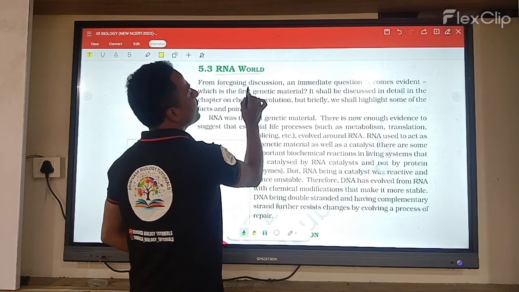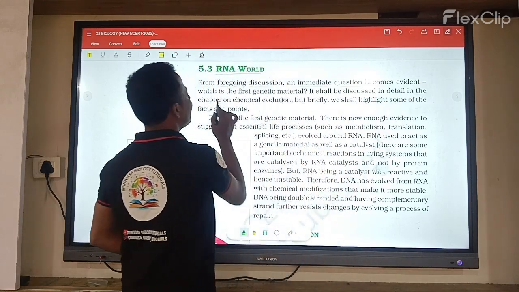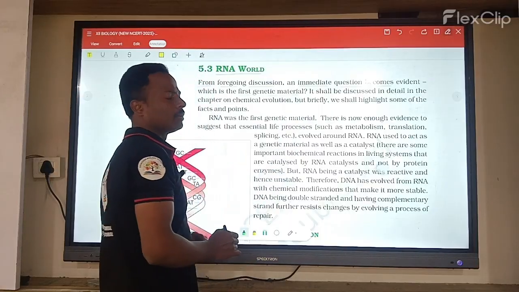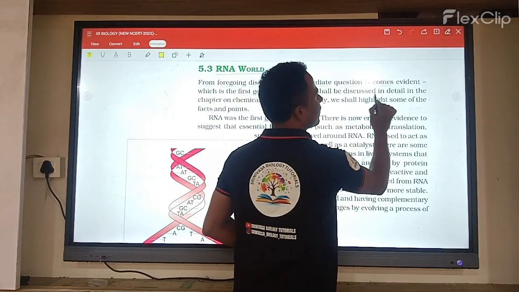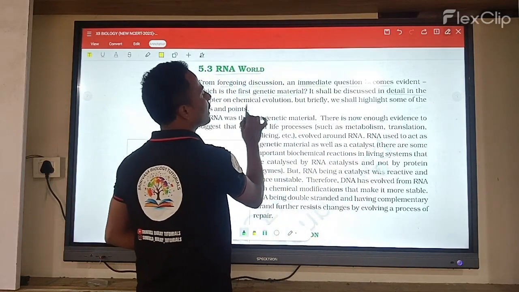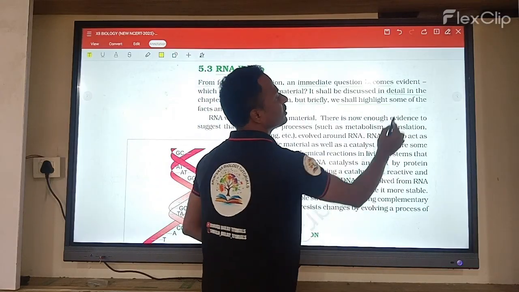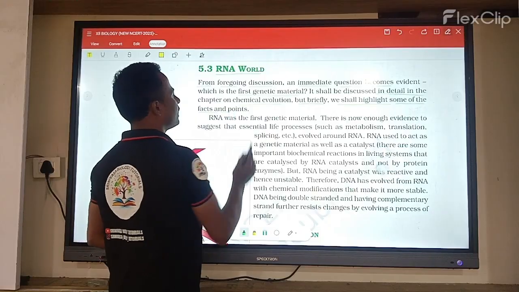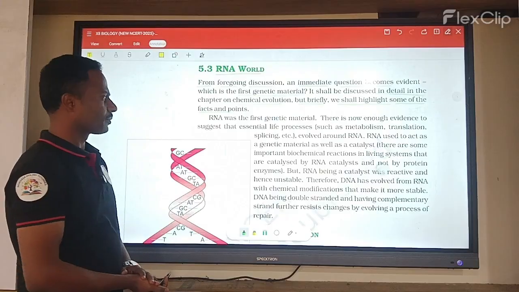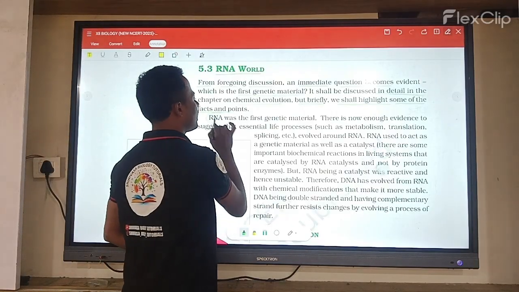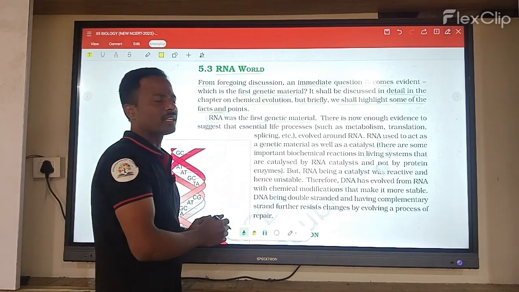From the foregoing discussion, an immediate question becomes evident: which is the first genetic material? It shall be discussed in detail in the chapter on chemical evolution, but briefly we shall discuss it in a few points here. First, RNA was the first genetic material. RNA, the ribonucleic acid, is the first genetic material.